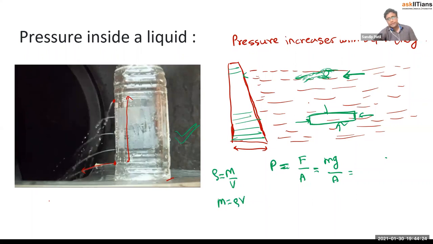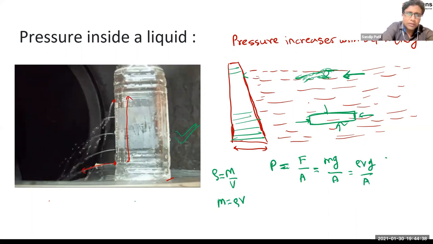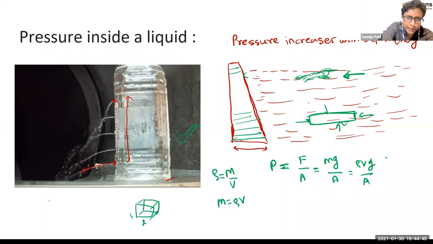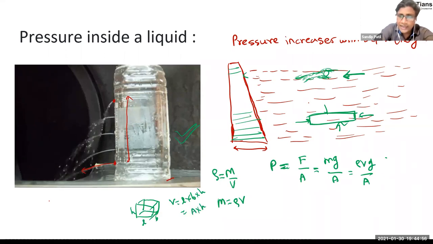Density is also a very important concept in terms of fluids or liquids. We are going to see what density is and how it works. We will see that too, no problem, right? So let's substitute here: rho into V into g upon A. And if you consider the volume, consider this is a small cube, you know how to calculate the volume, right? This is L into B, and this is height. So volume is equal to L into B into H. Also, L into B is what? Area. So volume is area into H.